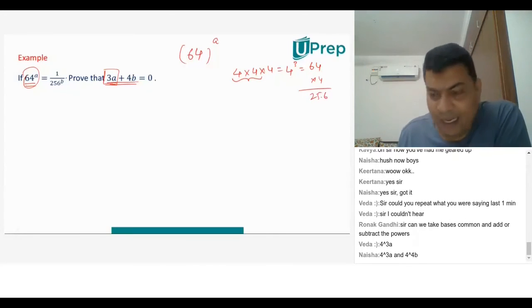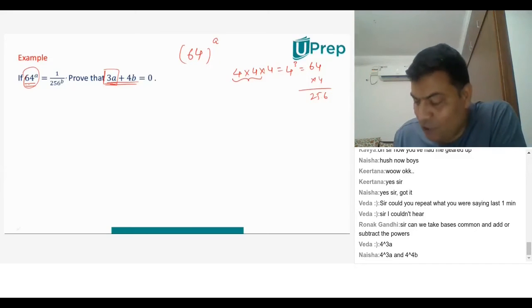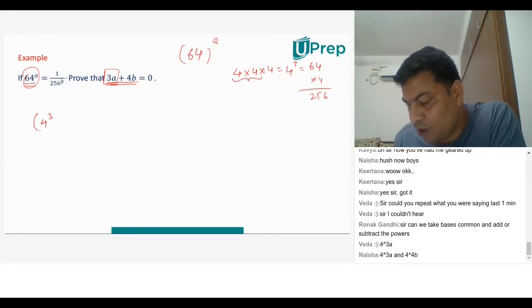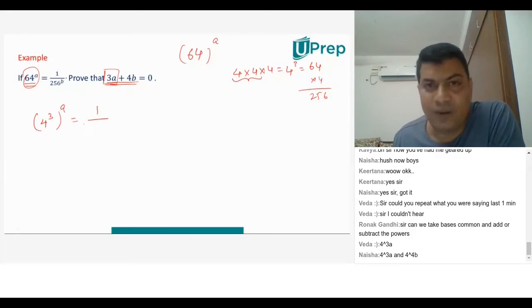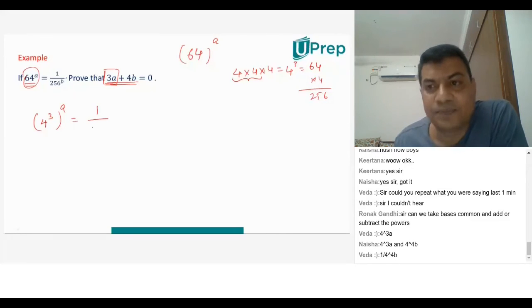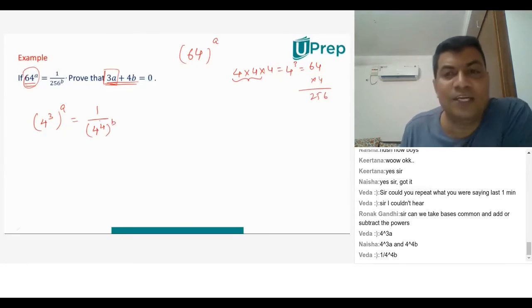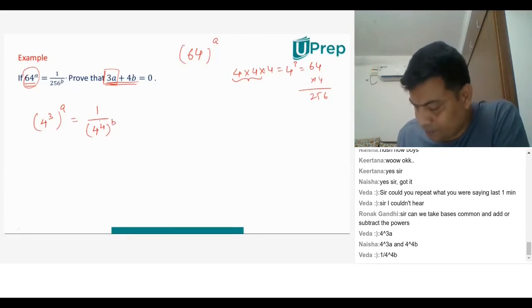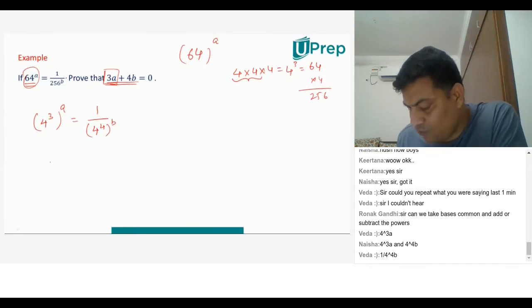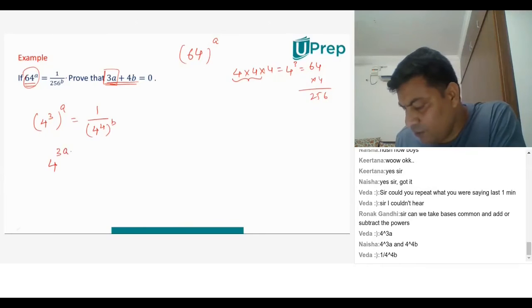Wonderful. So immediately, yeah, thank you, Kavya. Good to see you back talking. Good. 64 to the power of A, 64 is 4 to the power of 3 whole to the power of A, is equal to 1 by 256. Yes, Kavya, what is 256? 4 to the power of 4, 4 to the power of 4 whole to the power of B. Very good. You will continue the problem, Kavya. I'm listening. It then becomes 4 to the power of 3A is equal to 4 to the power of 3. Yes, 4 to the power of 3A is equal to.